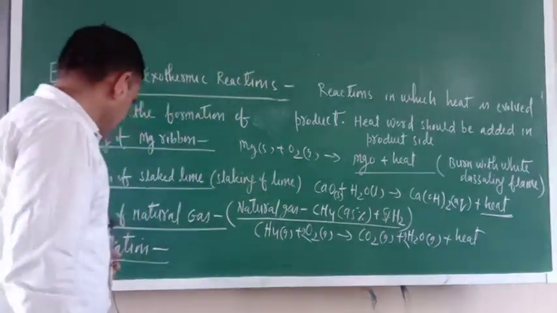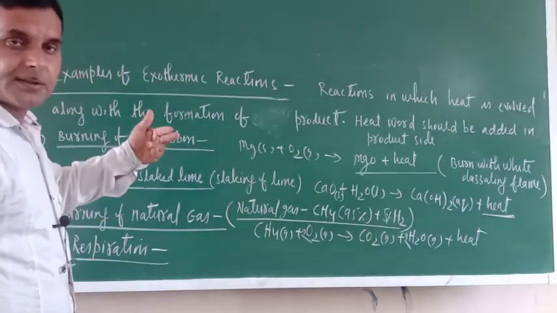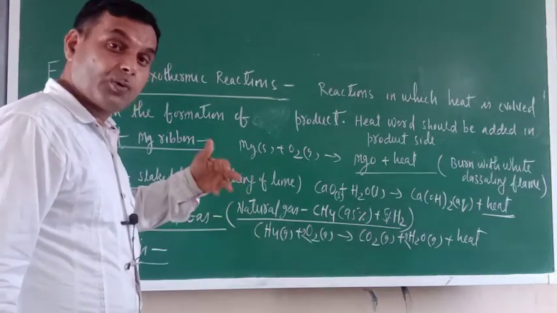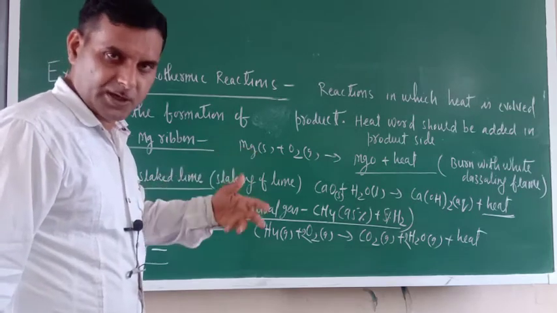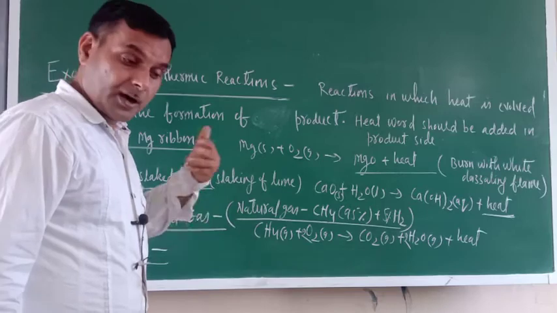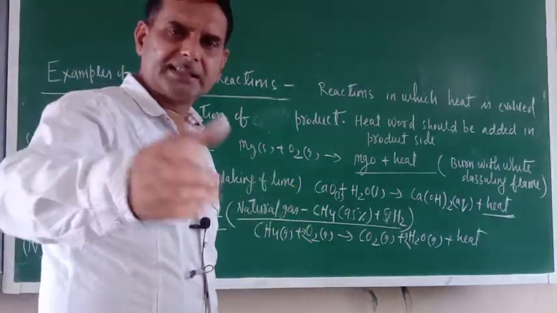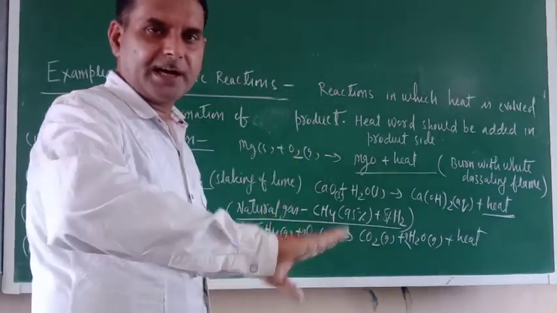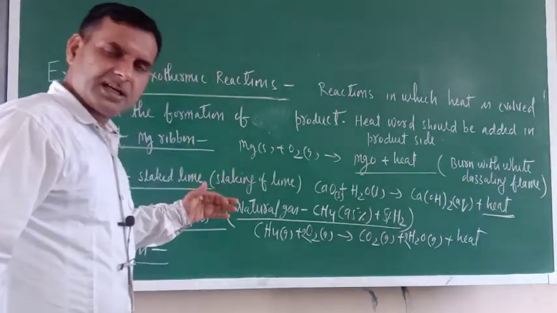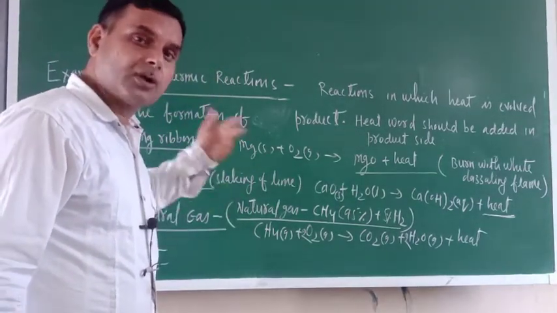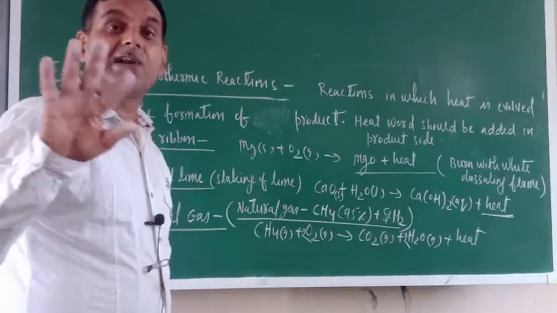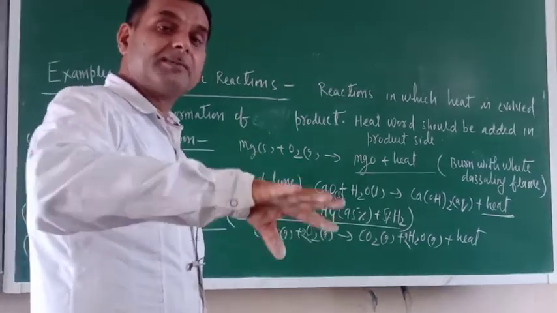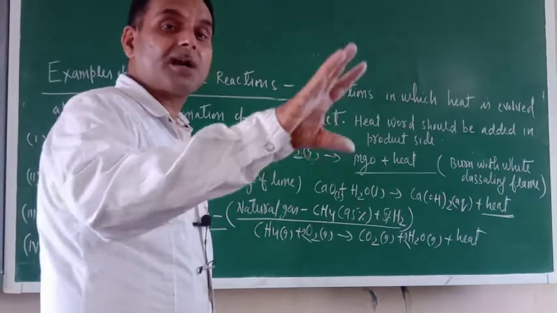So just try to understand that food which is getting digested should be broken down into simpler products. As I told you, carbohydrate should be broken down into glucose, protein into amino acid, fatty acid into glycerol. Those products should be absorbed with the help of villi of the small intestine, and they should be assimilated also. Assimilation means it should be transported to all parts of the body.